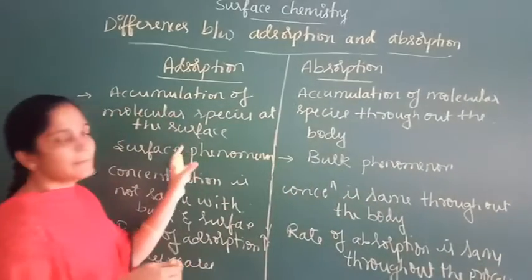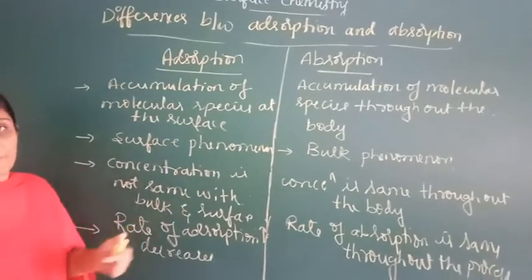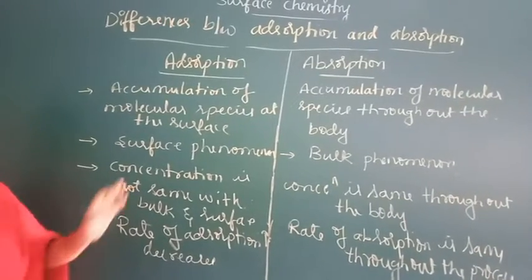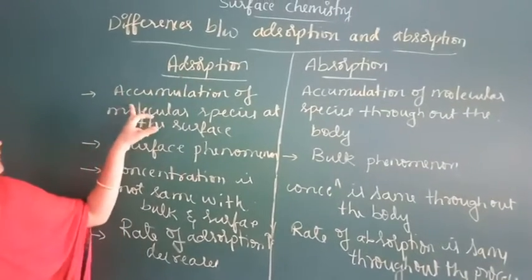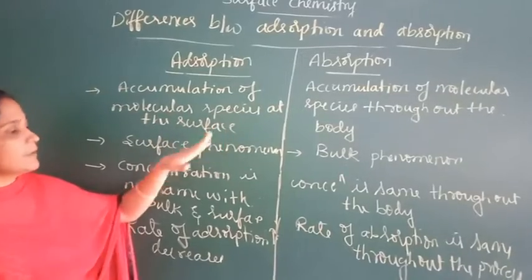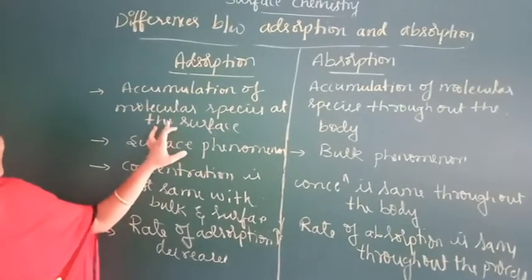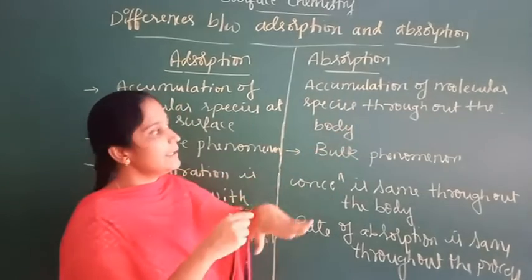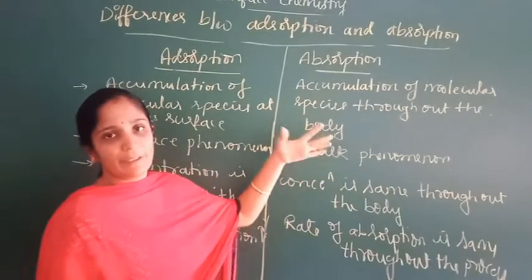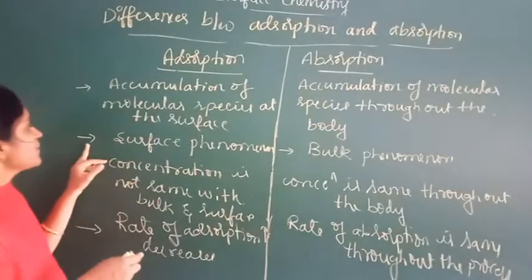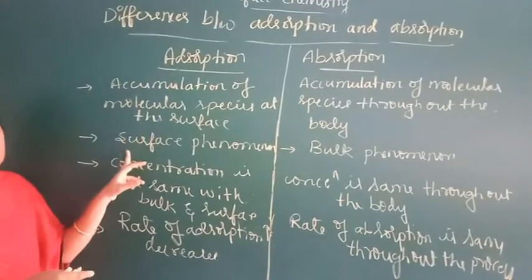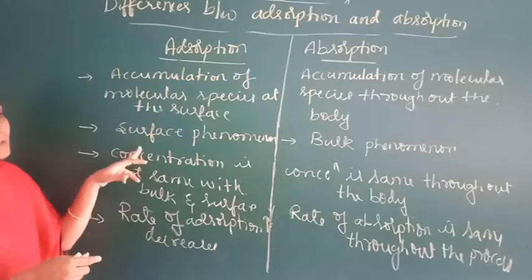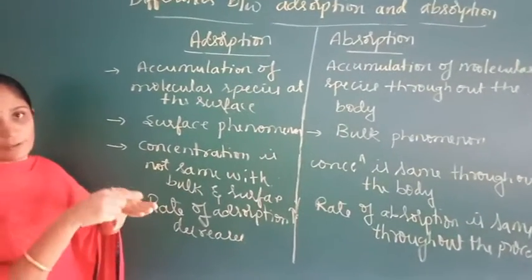These are some important differences between adsorption and absorption. In adsorption, the accumulation of molecular species takes place only at the surface. In absorption, the molecular species accumulate throughout the material of the body. Adsorption is a surface phenomena because the reaction takes place only on the surface.